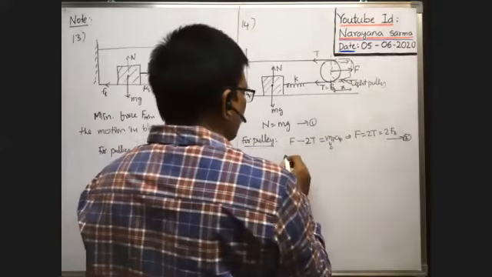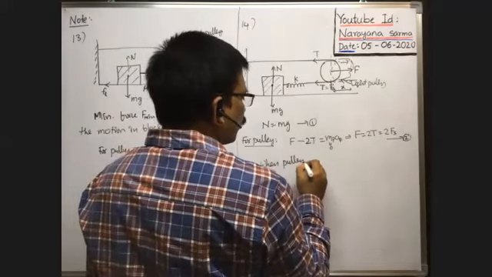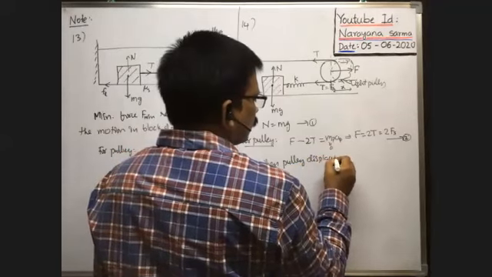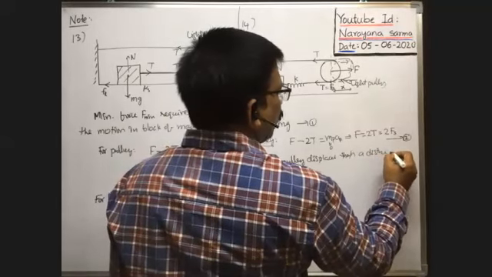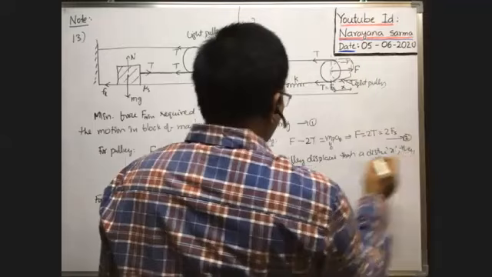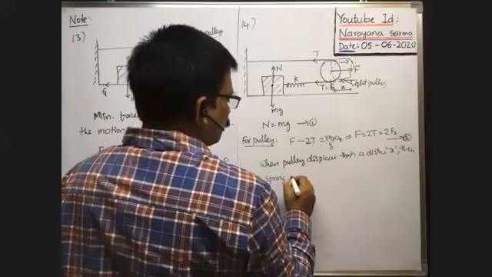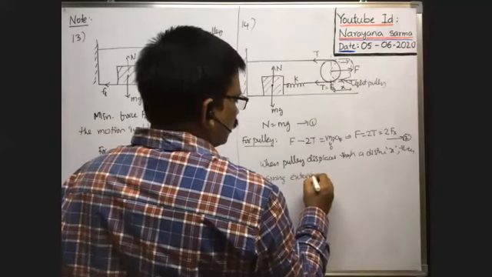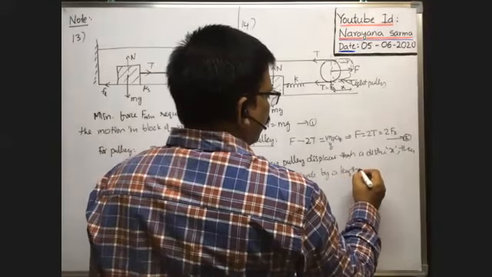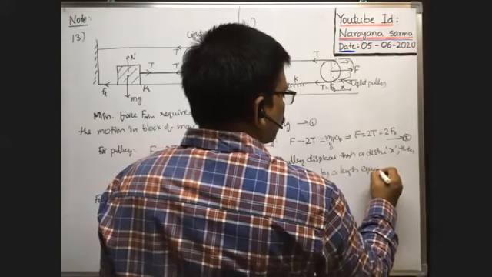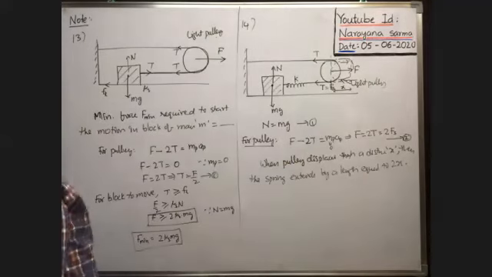Therefore, what is the spring force developed? When the pulley displaces through a distance x, the spring extends by a length equal to 2x. Are you clarified on this or not? First you tell me, is it clear to you or not?